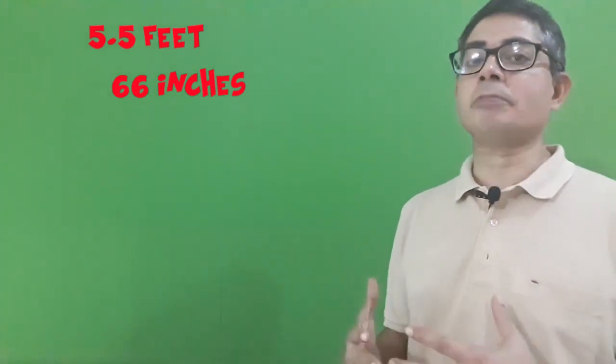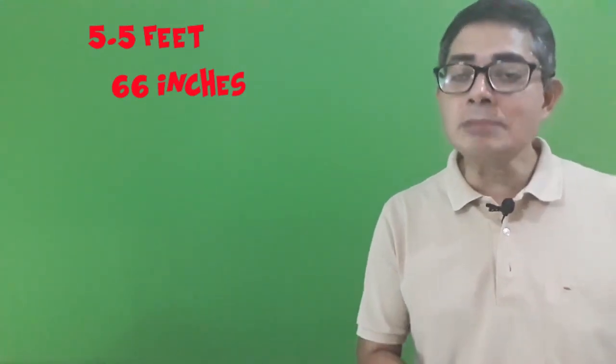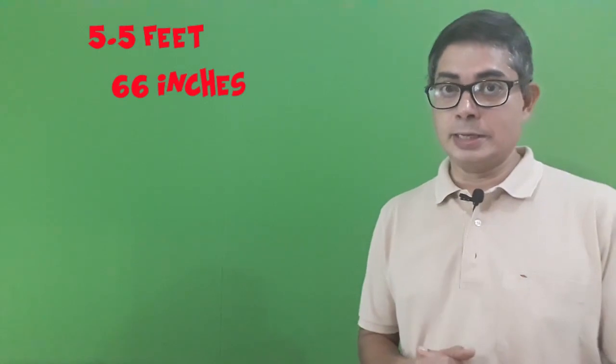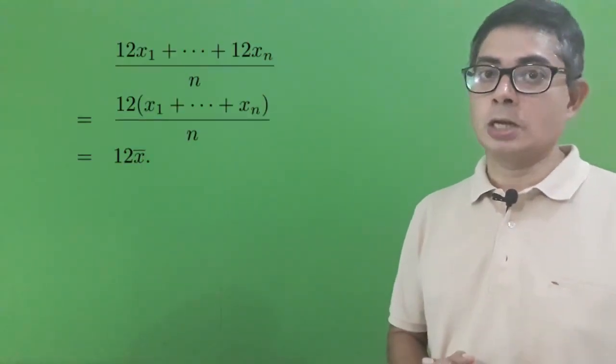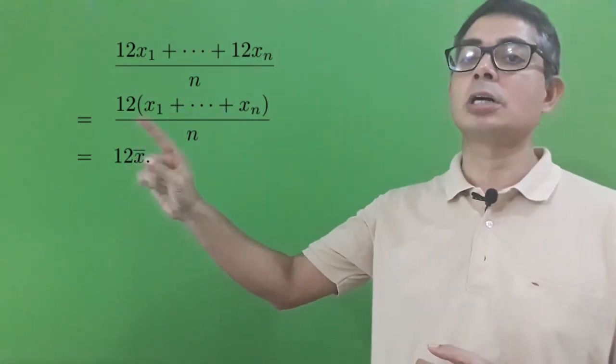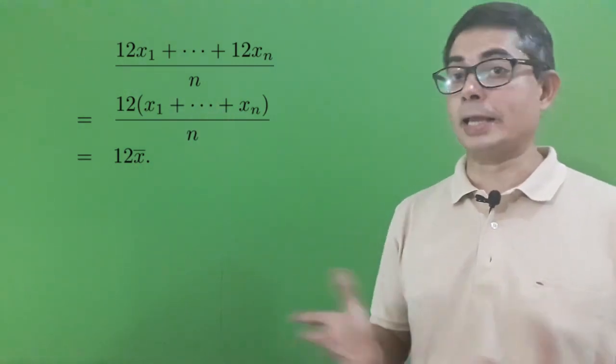If the mean of some heights expressed in feet is 5.5, then will the mean of the same heights expressed in inches be 66? Well, yes, as may be easily seen from the formula. The common multiplier 12 can just be taken out of this sum, and so we get 12 times x bar.